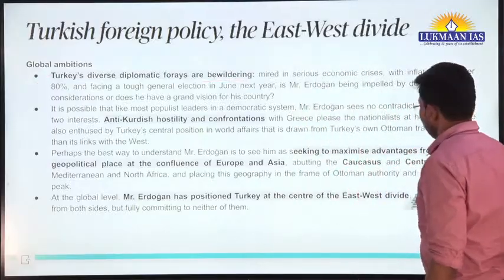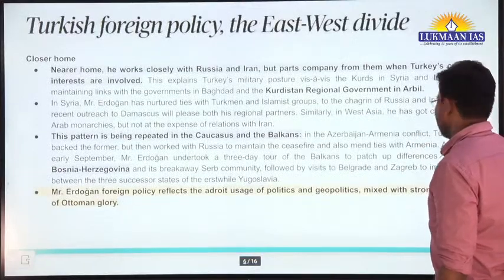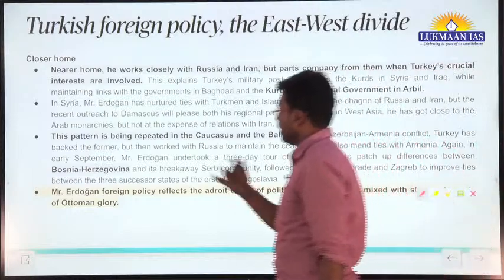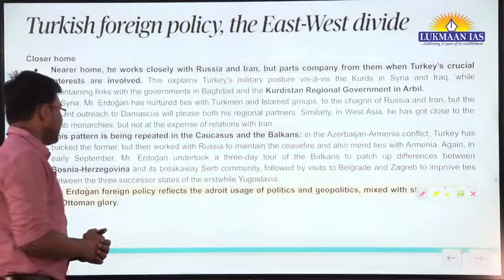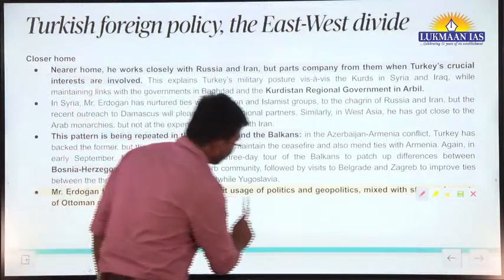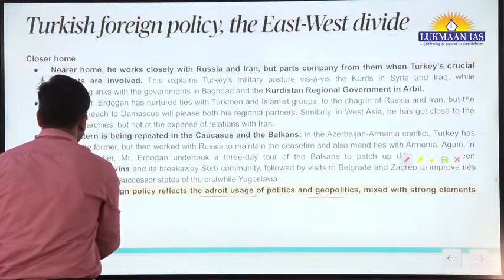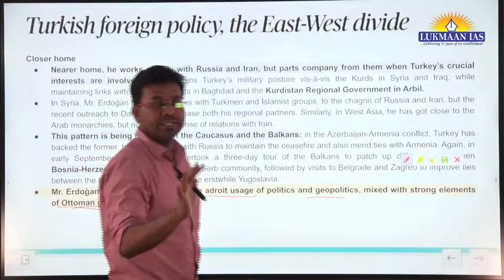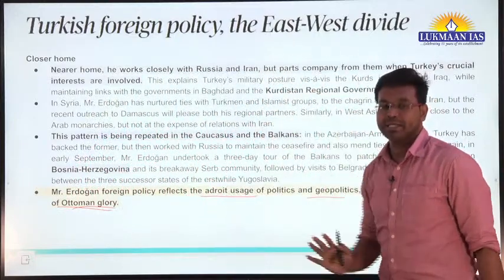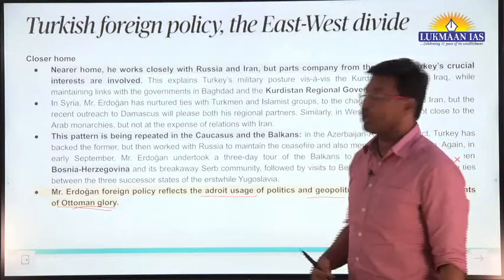Okay, so if you read this article, you will understand that Turkey is trying to showcase that the foreign policy reflects adroit uses of politics and geopolitics mixed with strong elements of Ottoman glory. There was an empire known as the Ottoman Empire. This was one of the strongest empires in the ancient world. So now it is trying to showcase the Ottoman glory there.